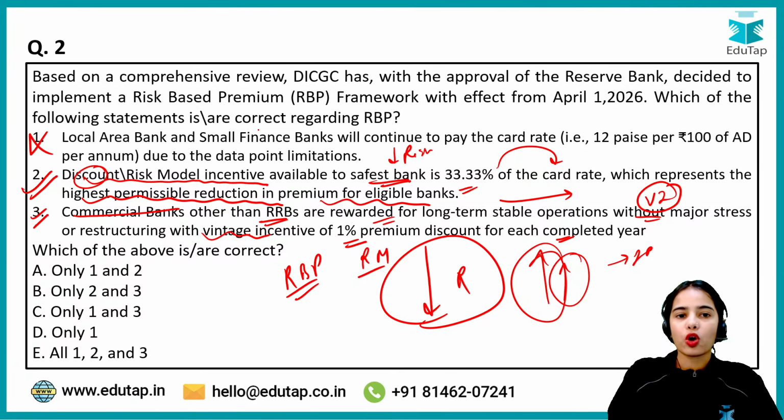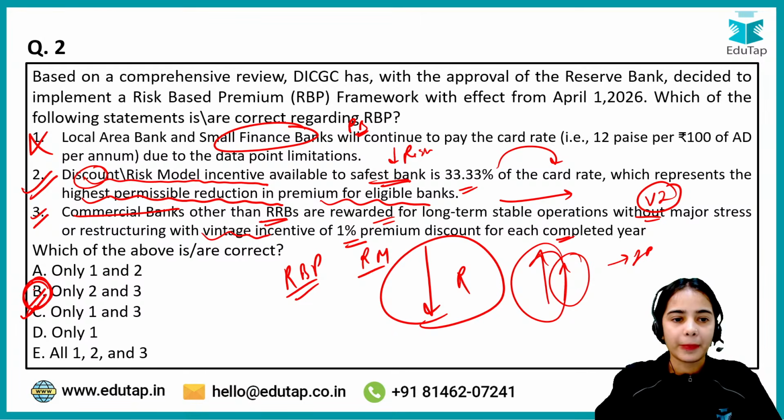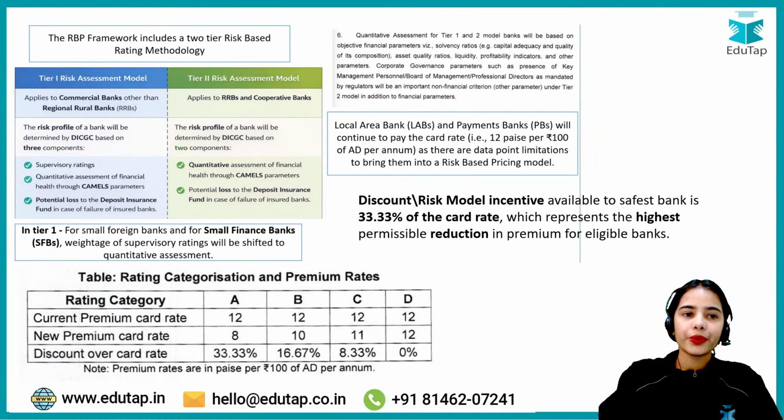So the first one was wrong because instead of small finance bank, it should be payment bank. But the second and third options are correct. And that's why the right answer here is B. So the right answer is B. Okay, so B is the correct answer. Here you can see that the